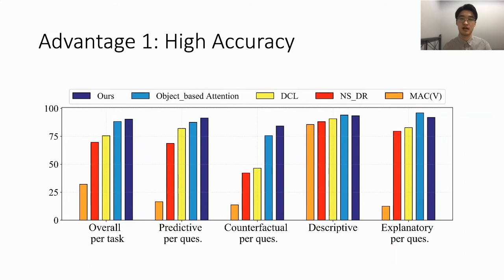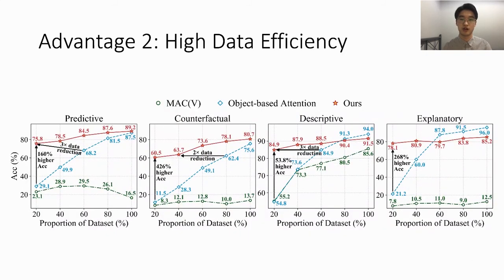Okay, let's move to the experiment part. Our experiments suggest that our model achieves high accuracy on Clever, especially on the predictive and counterfactual cases. Furthermore, by using explicit physical rules, our model requires less data for training. It always achieves better accuracy with fewer questions than previous works.